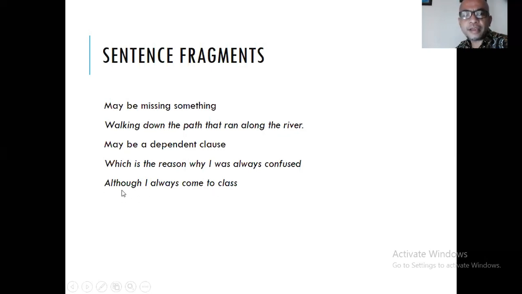So something like, although I always come to class, I don't understand the lesson, for example. When you make it complete, like I don't understand the lesson, it is now a sentence. But in this case, it's not yet a sentence because it's not yet complete in terms of meaning. What do we call this problem? This problem is called a sentence fragment.